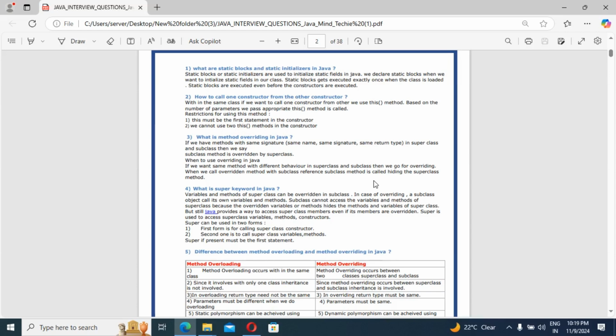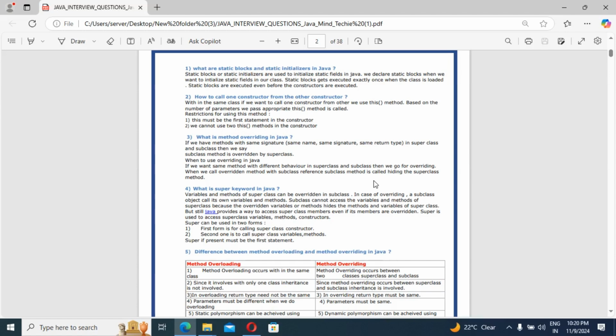If you want a method with different behavior, when the parent implementation, the parent behavior, doesn't satisfy you, that means you want the same method with different behavior in the superclass and subclass, then we go for overriding, correct? So when we call an overridden method with a subclass reference, the subclass method is called, hiding the superclass method. That thing you need to keep in mind, guys.